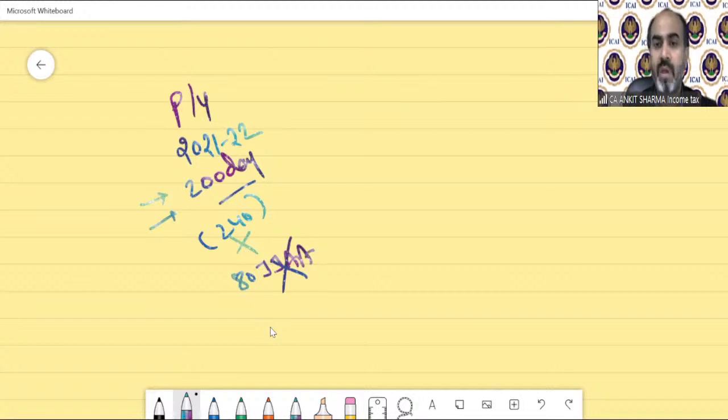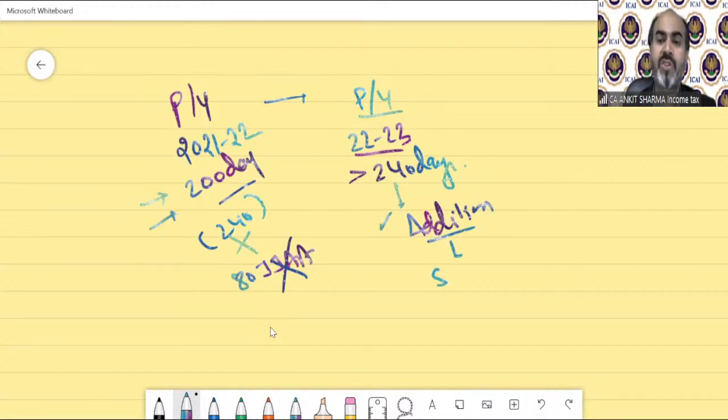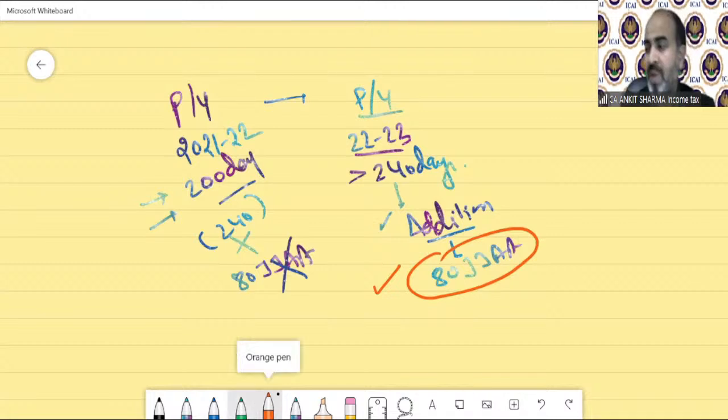Clear? But if in the previous year 22-23 he is appointed for more than 240 days, and also fulfilling other conditions like salary is less than 25,000 and he is not a casual employee, of course, then for this year he will be treated as an additional employee, and the additional payment will be considered for deduction under section 80JJAA. It's a very welcome amendment made by the government, of course.